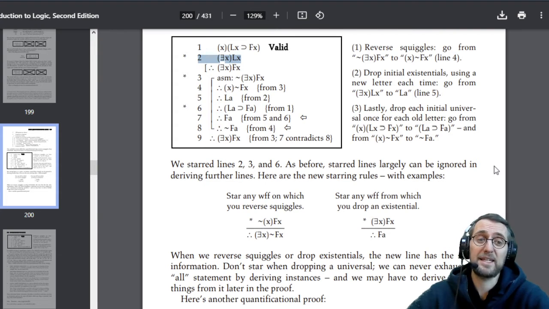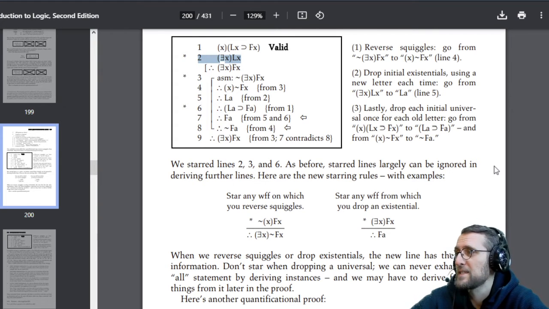Because it says there is at least one existential, there exists at least one X, so that it is a logician. Yeah, and so we have to start off, and then we are not allowed to use it anymore for a drop initial existential. We cannot drop that anymore.